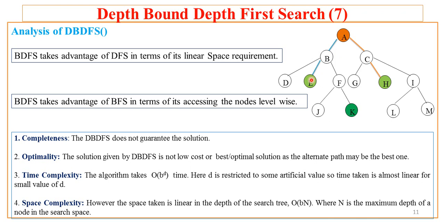But what if our goal is not within the defined depth boundary? Goal is beyond that. So DFS, that is DBDFS, will not give a solution. So it doesn't guarantee the solution. For example, so long as E and H are our target and the defined boundary is say depth bound 3, it gives the solution E and H. But if our solution is at the next level, DBDFS fails to give the solution. That's why it is not complete.